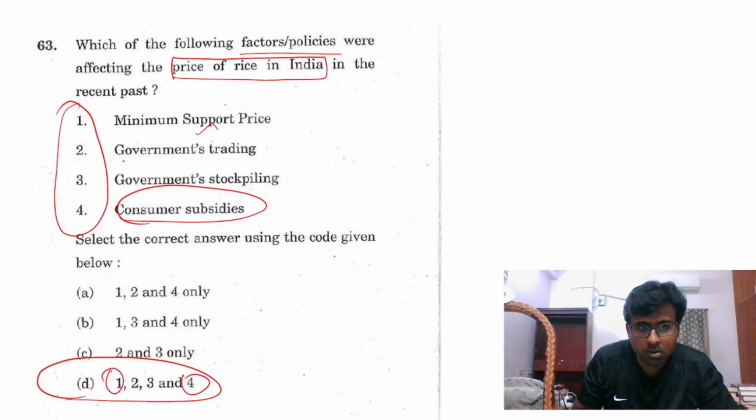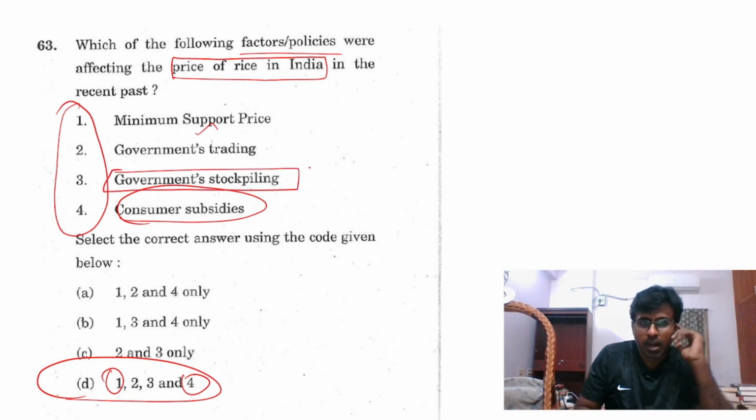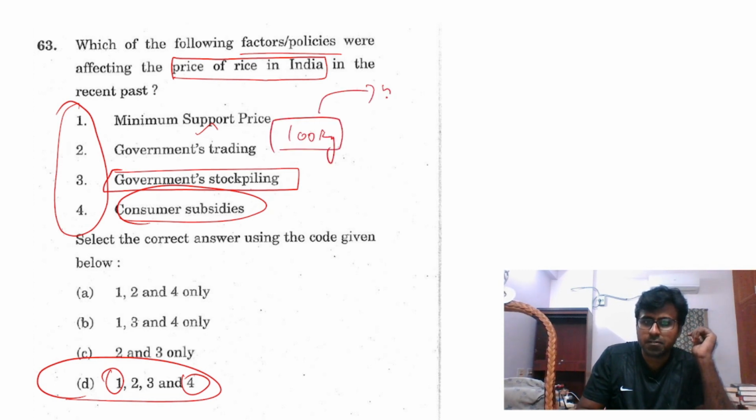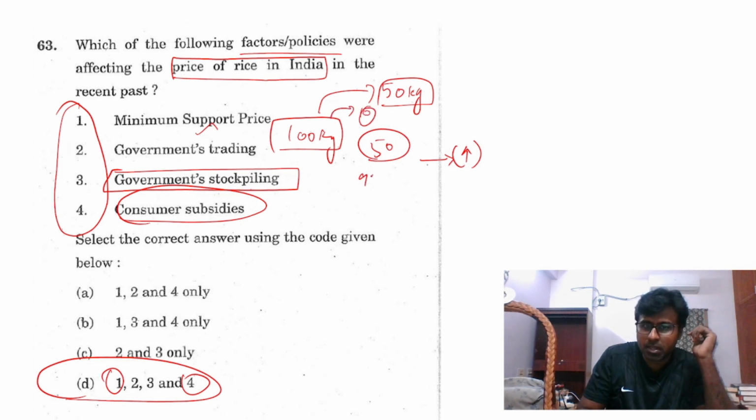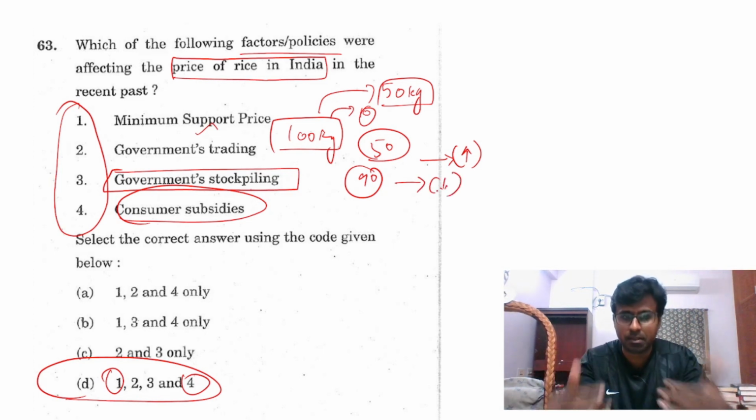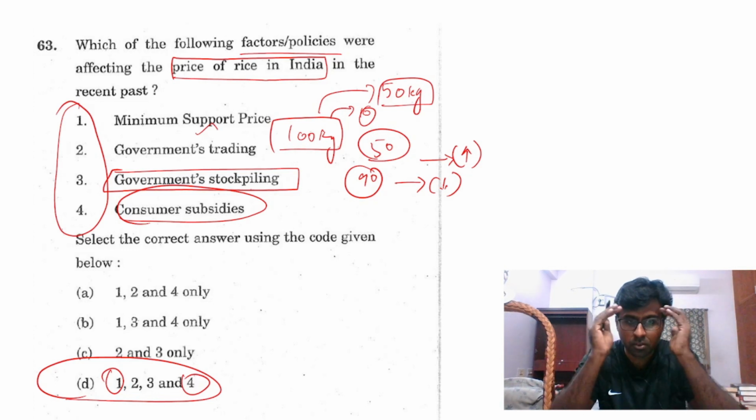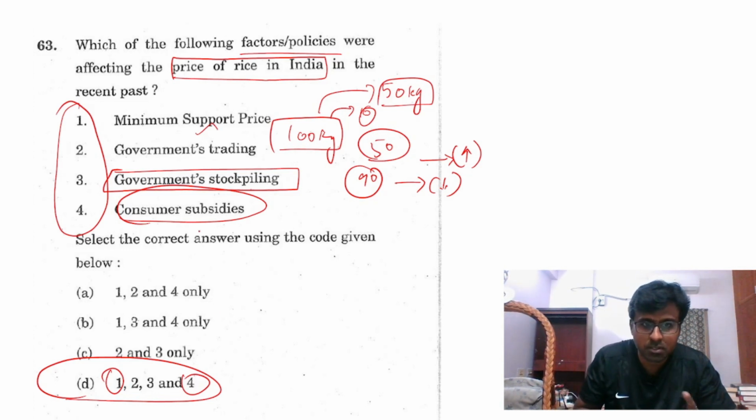And you should also know government stockpiling. See, again, if, simply, 100 kgs of rice is there, and the government stockpiles 50 kgs of rice, only 50 is available, so the price of rice will go high. Or if the government stockpiles only 10, 90 will be there, so the price will be low. Because of the simple demand and supply concept, every human being as a rational person will know this. So 3 is correct. With 1, 3, 4, only one option is there, D is the answer.